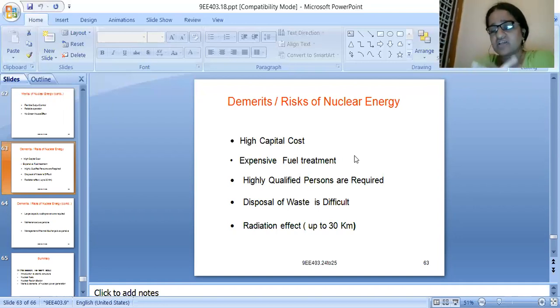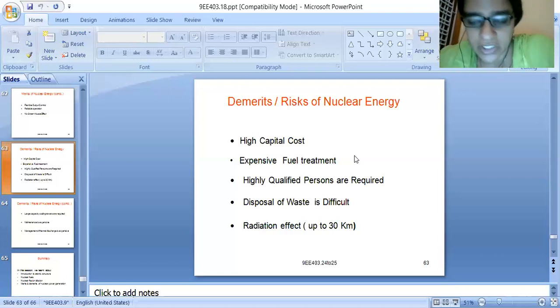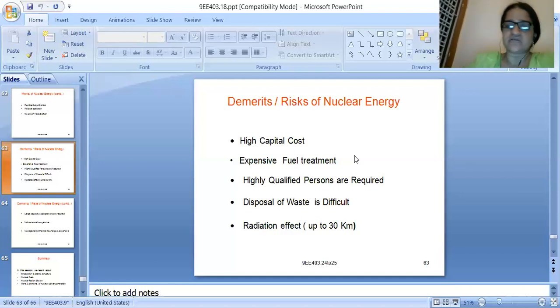To control that energy, if the chain reaction which occurs in nuclear fission becomes uncontrollable, we definitely require a highly qualified person. With semi-skilled or unskilled laborers the work will not go ahead. Definitely we require highly qualified persons.